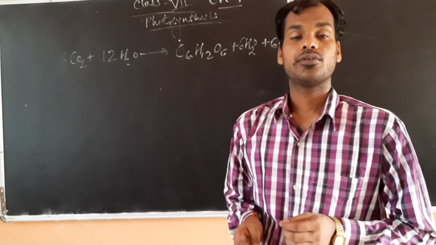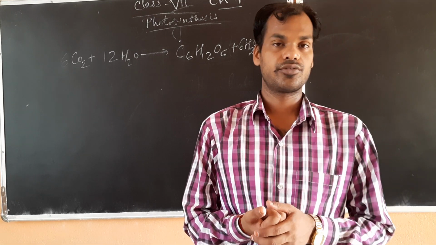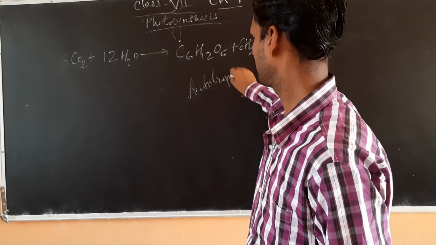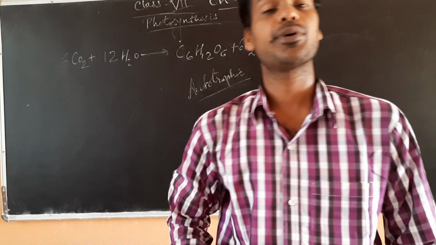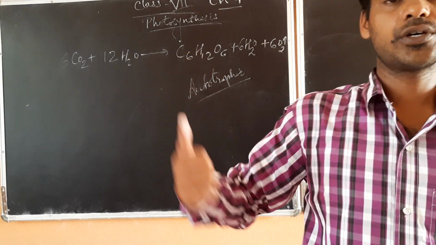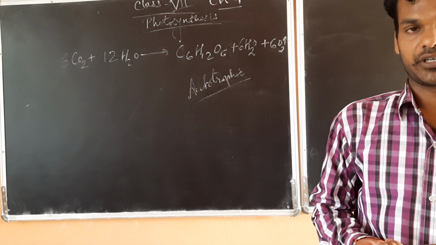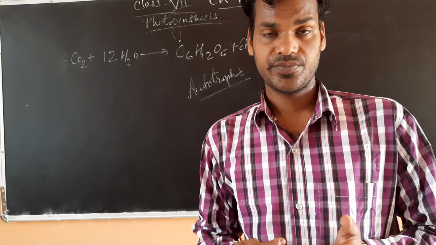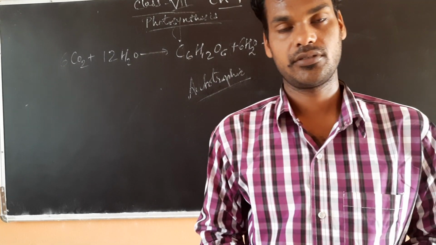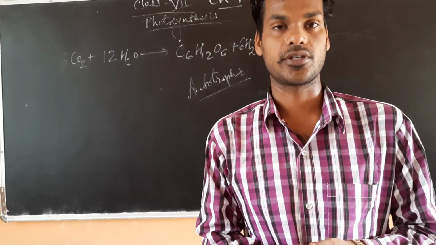Now if we talk about the types of nutrition, first is autotrophic nutrition. Autotrophic nutrition simply comes from two words. Auto means same and troph means nutrition. So these are those organisms which can obtain their food by themselves. That is, they can prepare their own food.